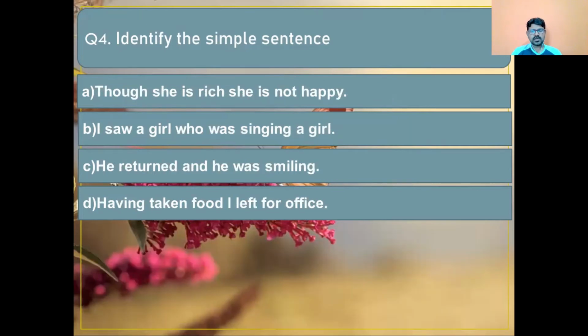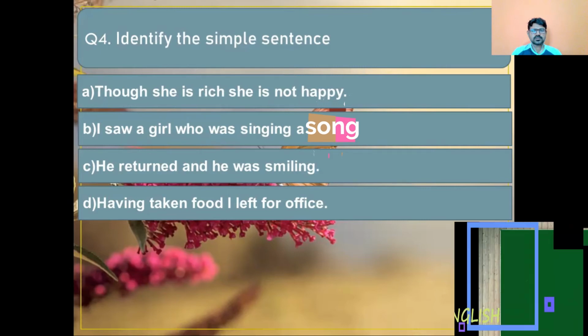Question number 4. Identify the simple sentence. Option A. Though she is rich, she is not happy. Option B. I saw a girl who was singing a song. Option C. He returned and he was smiling. Option D. Having taken food, I left for office. Dear students, please identify the simple sentence.